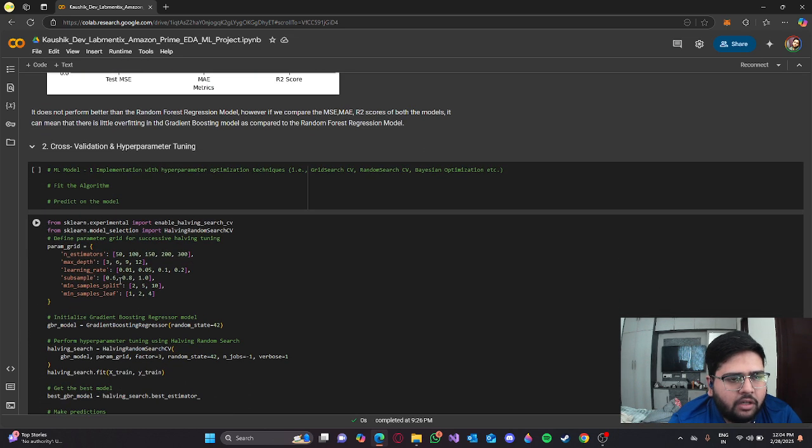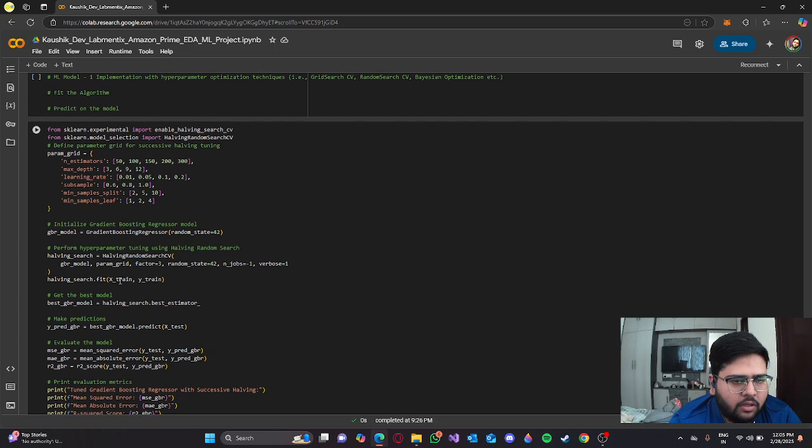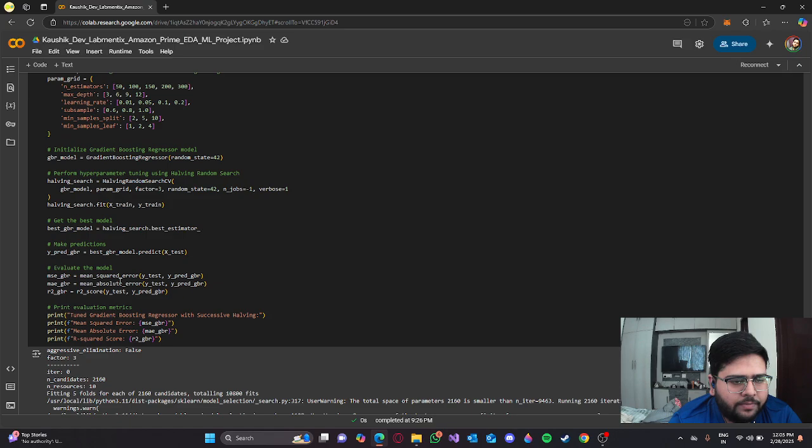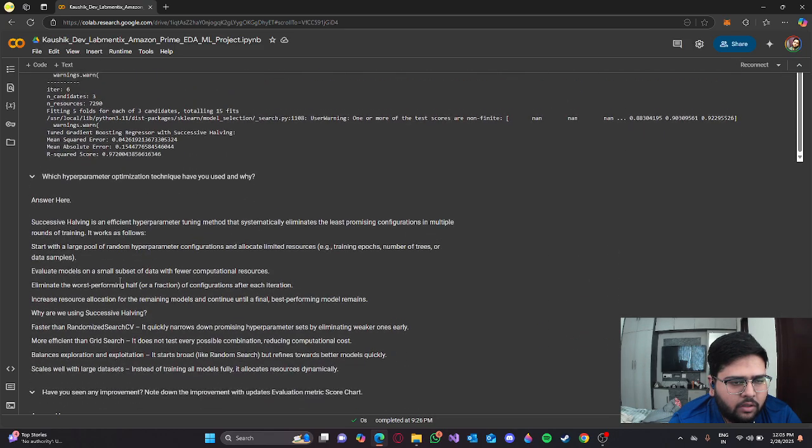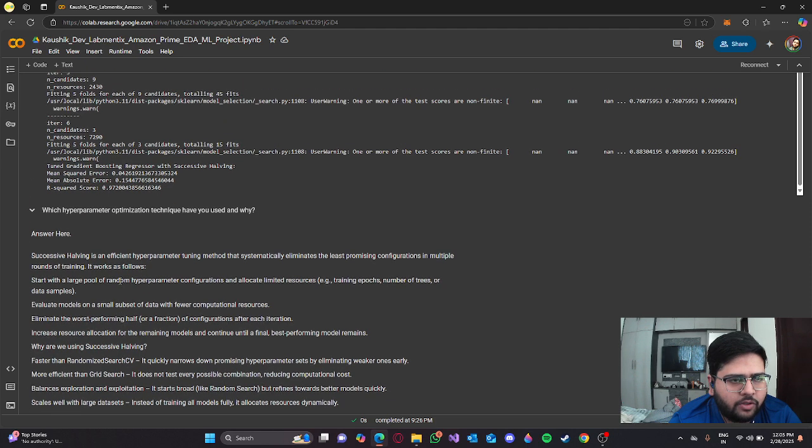But I've done hyperparameter tuning and cross validation using successive halving on a random search CV. These are just some warnings which we'll ignore.